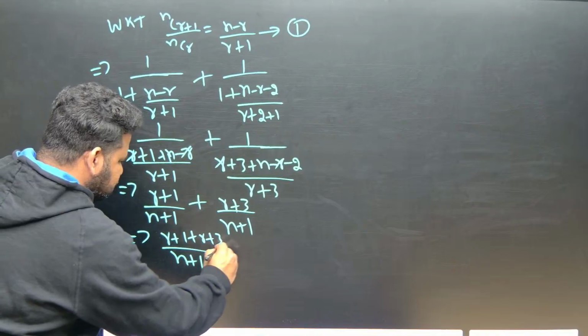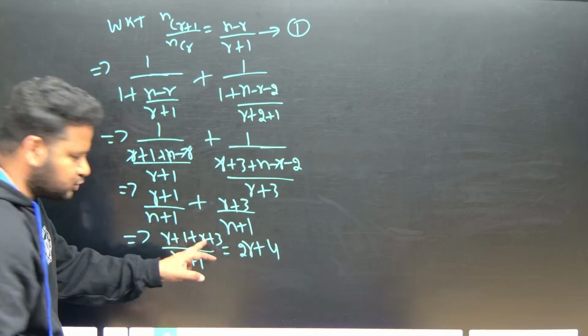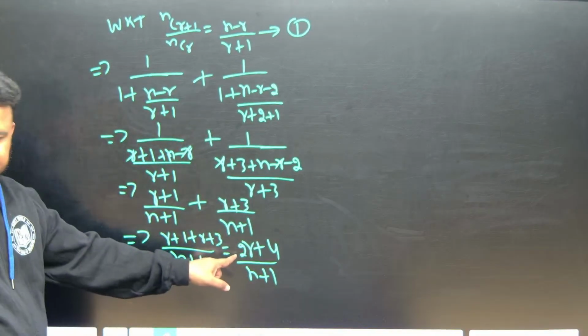N plus 1. So what do we got here? R plus 4, okay, 2r plus 4. R plus r is 2r. 3 plus 1 is 4 divided by n plus 1. So what should I take? 2, I can take common here.